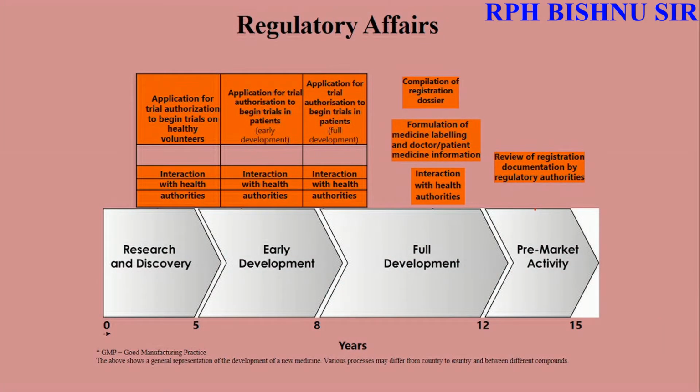And how does regulatory affairs work? It means application for the trial authorization to begin the trials on healthy volunteers. The authority should be given by the regulatory authority. Then application for the trial authorization to begin trials in the patients, that is the early development. Application for trial authorization to begin trials in the patient, full development.